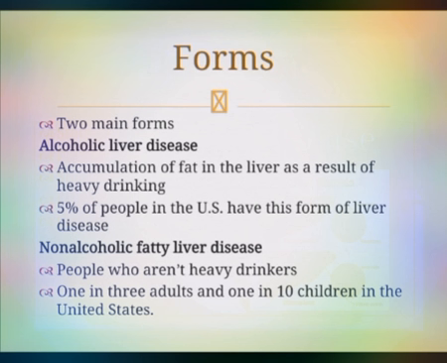There are two forms of fatty liver disease. One is alcoholic liver disease. It is the accumulation of fat in the liver as a result of heavy drinking. 5% of people in the US are prone to this disease. And the second one is non-alcoholic fatty liver disease. 1 in 3 adults and 1 in 10 children in the United States may suffer from this disease. People who aren't heavy drinkers may be prone to this disease.